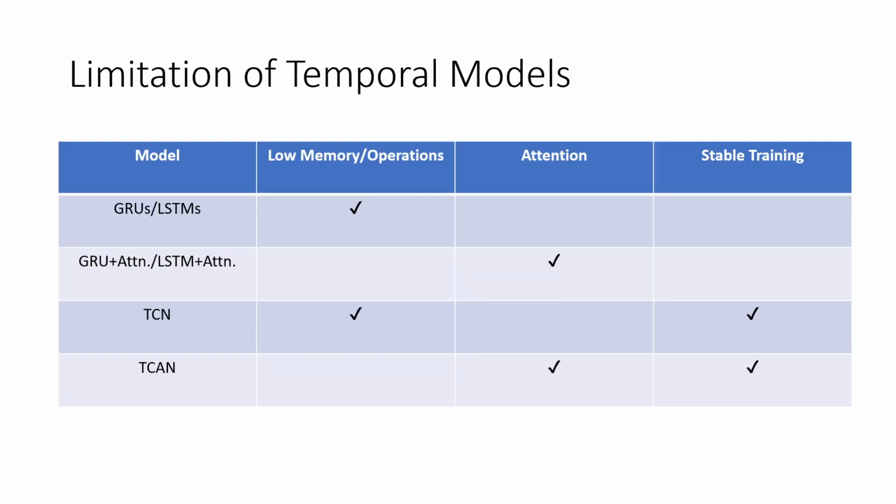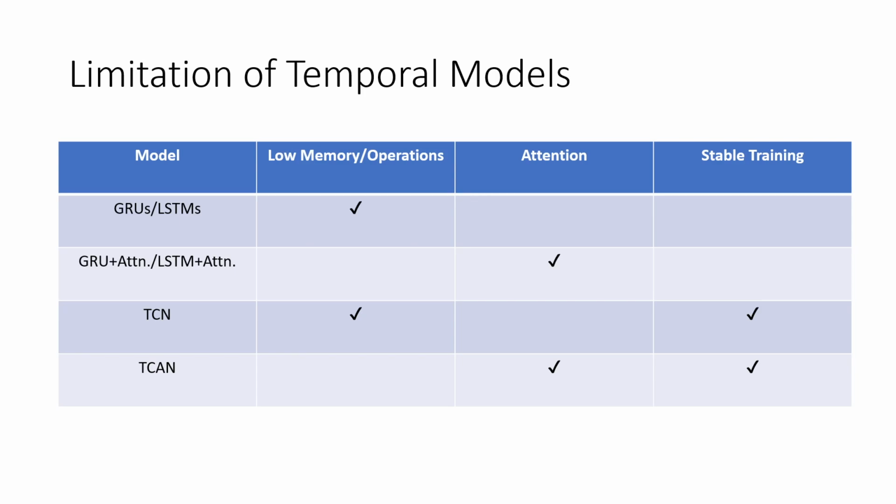And some of the limitations of these are compared in this matrix here, where we see GRUs and TCNs both have low memory, but if you add attention to a GRU or an LSTM, we see issues with the amount of memory it uses, but we gain an attention mechanism, and we see in the TCN we do gain more stable training.